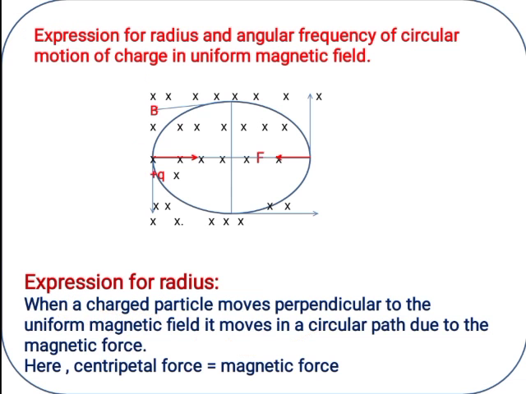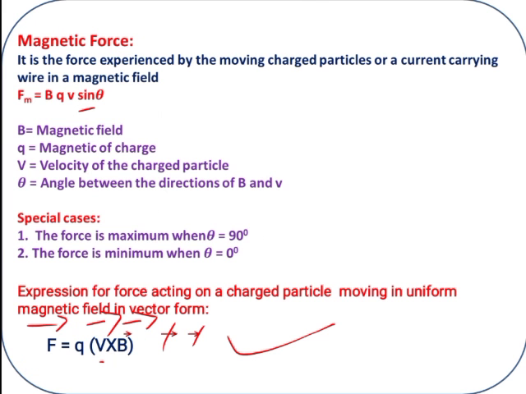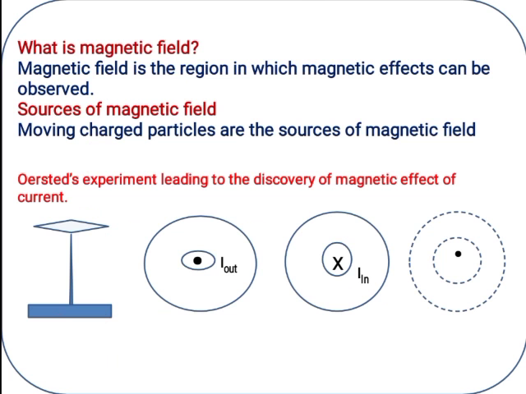Next one, expression for radius and angular frequency of a circular motion of a charge in a uniform magnetic field. Just now we discussed this cross symbol. Suppose we assume this is a uniform magnetic field, so we have to show this cross symbol here. What does cross indicate? It is inside. So this is a cross.